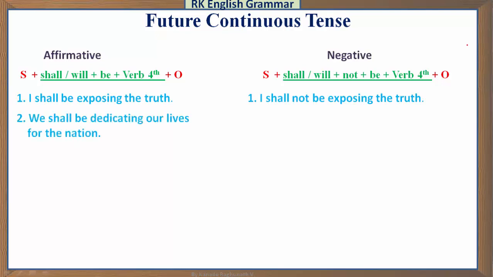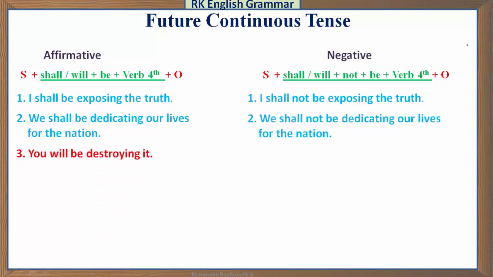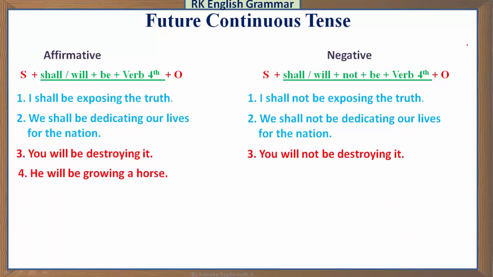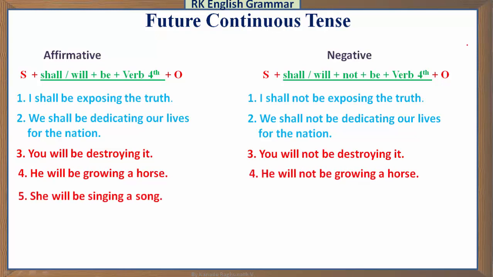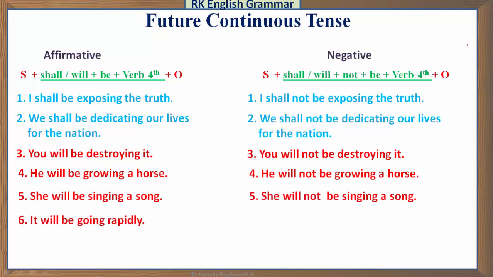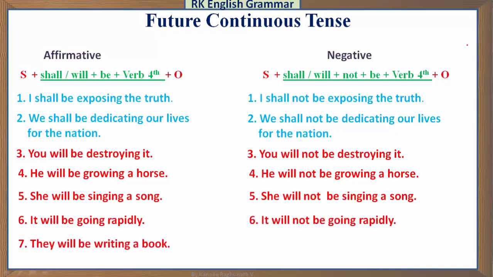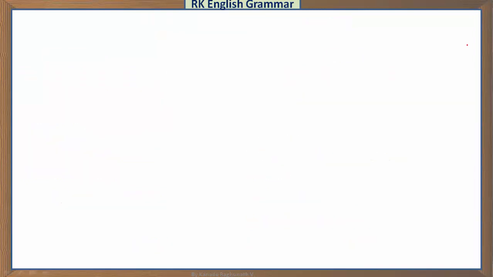Another examples, we shall be dedicating our lives for the nation. We shall not be dedicating our lives for the nation. You will be destroying it. You will not be destroying it. He will be growing a horse. He will not be growing a horse. She will be singing a song. She will not be singing a song. It will be going rapidly. It will not be going rapidly. They will be writing a book. They will not be writing a book.